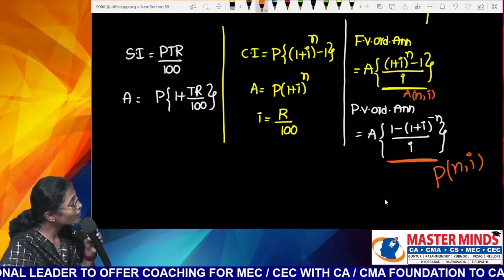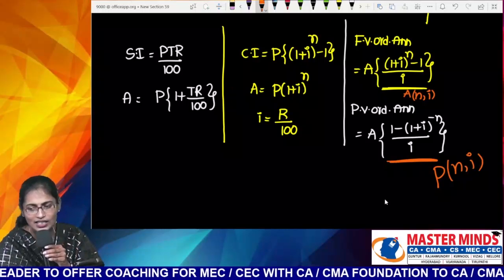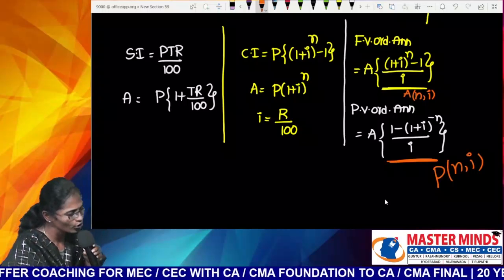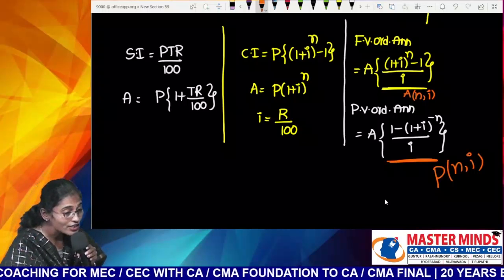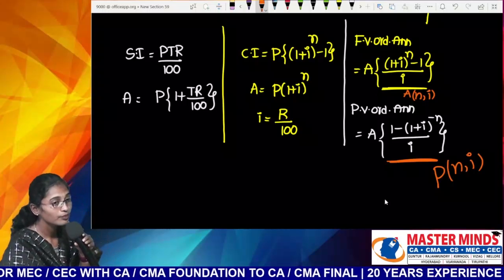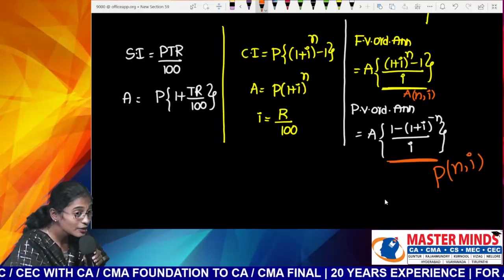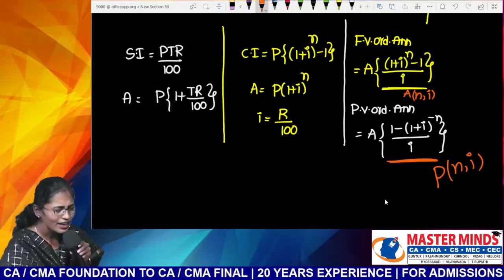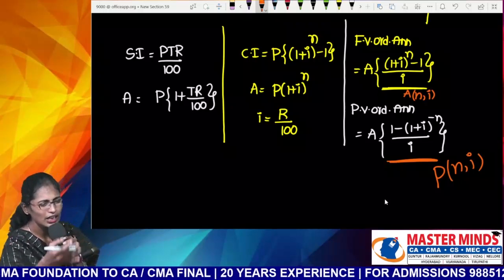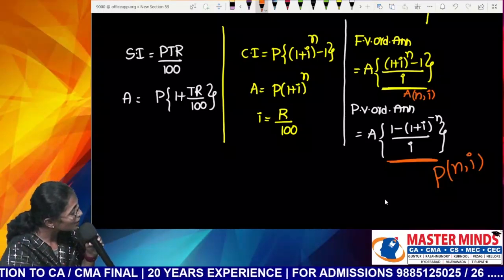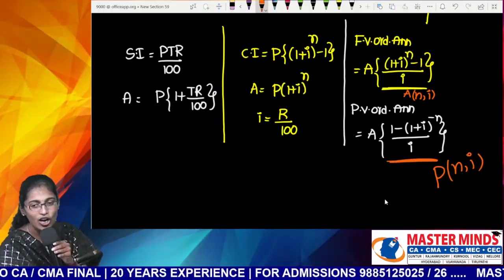Sometimes you will be given these values directly. In such a case, make use of those values. Don't calculate anything on your own. So, what is the value inside the bracket? This is the so-called present value factor or future value factor. How are you denoting it? A of N comma I. No need to read out that comma. You can simply call it A of N I. So how are you calling this, Nana? P of N I.